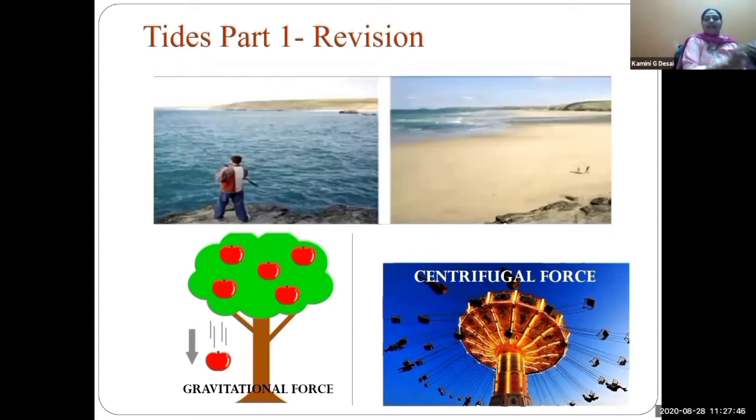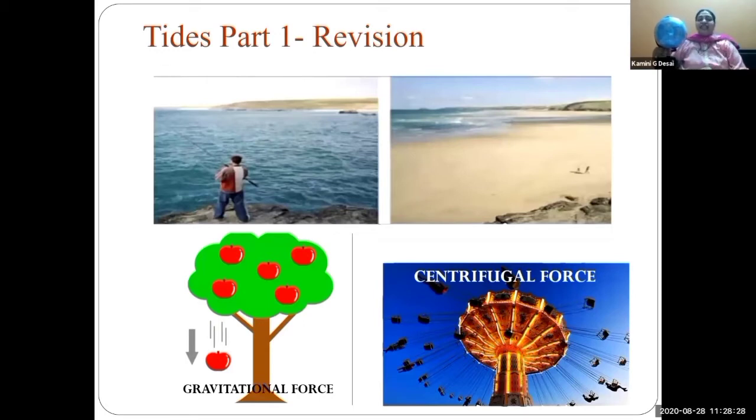And see this globe. Here it is the 0 degree meridian, and here it is the 180-degree meridian. Suppose here is a high tide, the opposite side also has a high tide, because the water is pulled from this side and this side. That is why if here is a high tide, on the opposite side there is also a high tide. Here it is because of the moon's gravitational force that it creates a high tide, and here it is because of the centrifugal force. Okay, children.